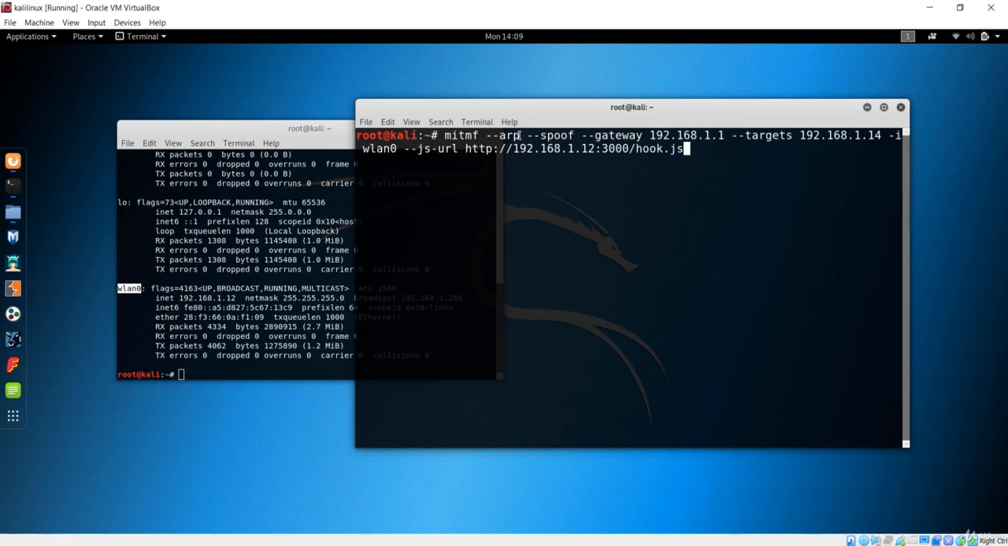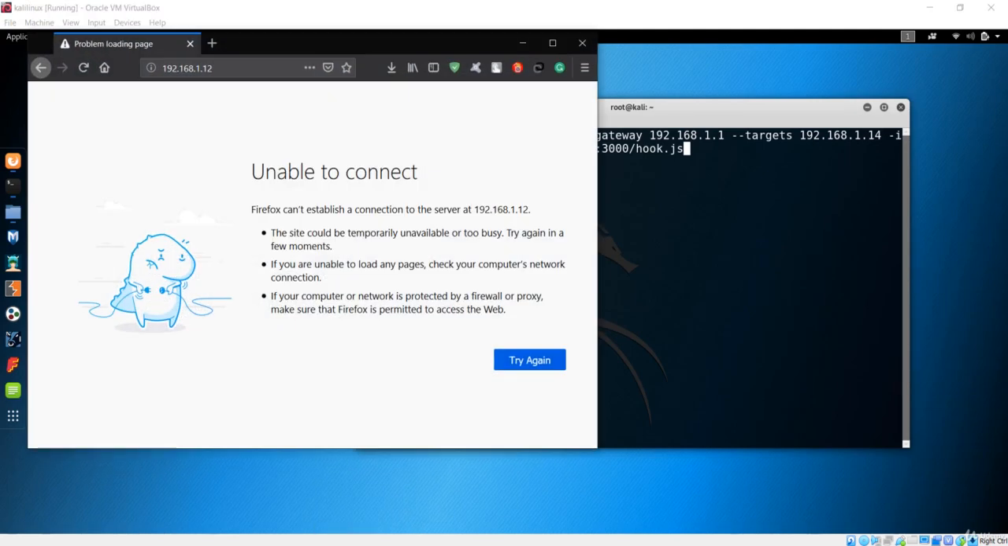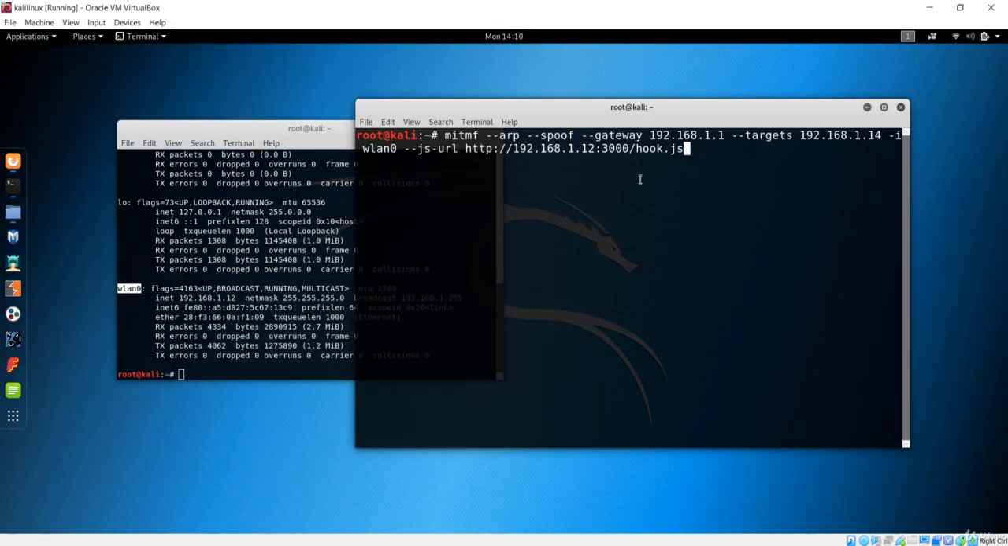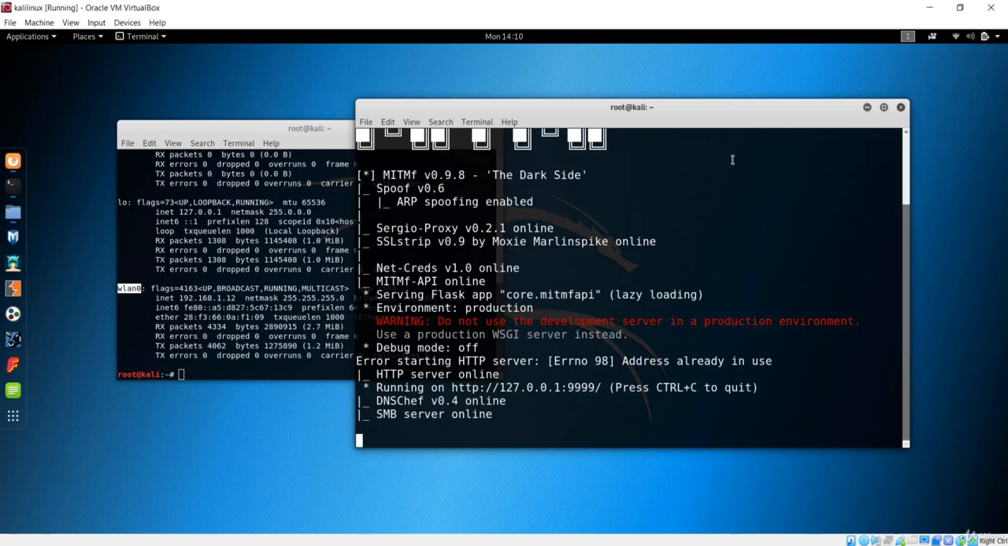So what we just did over here is use this man in the middle framework to do the ARP spoofing, and we inject this hook.js, which contains a JavaScript file that will connect the browser of this Kali Linux to the browser of Windows, which is our Firefox. Before we hit enter, make sure that the IP addresses are completely correct and everything is fine. Now let me hit enter, and our man in the middle framework is up and running. You can see it is online over here.